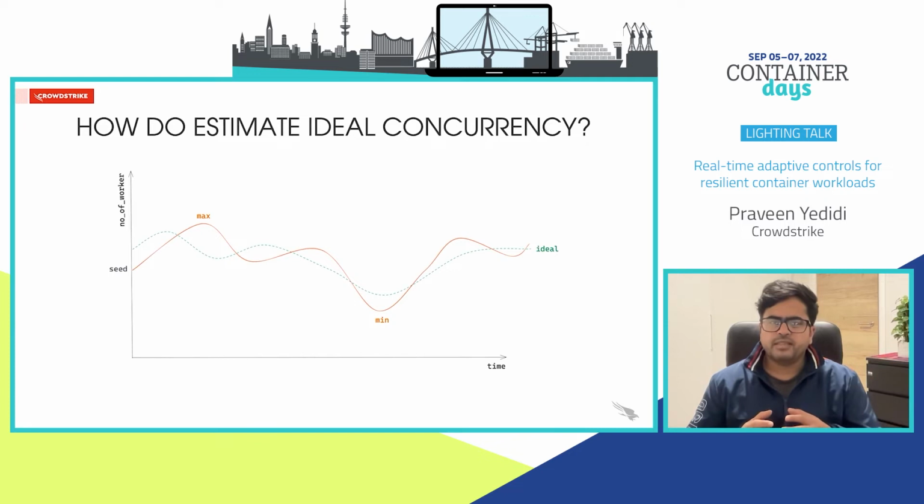The beauty of this is that the ideal capacity does not need to remain constant. As the ideal capacity changes, the feedback from the downstream system changes, and we adapt accordingly and eventually converge with the ideal capacity.